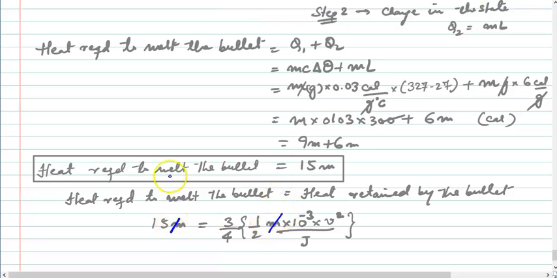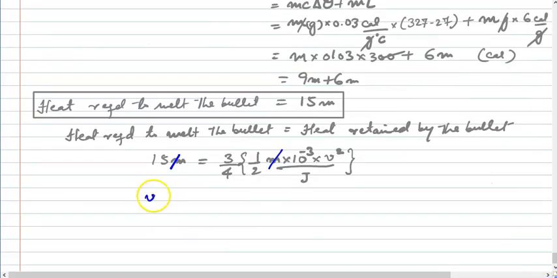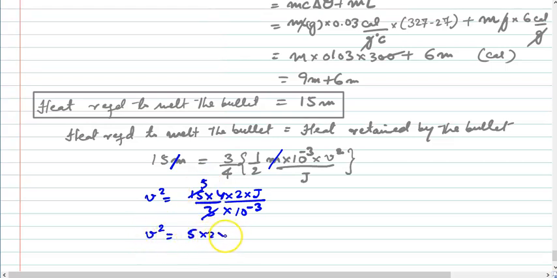M goes with M. So we get an expression for V square. V square is equals to 15 into 4 upon 3 into 2 into J upon 10 की power -3. 3 5s are 15. V square is equals to 5 into 4 into 10 की power 3 into J, that is 4.2. Please solve it out.